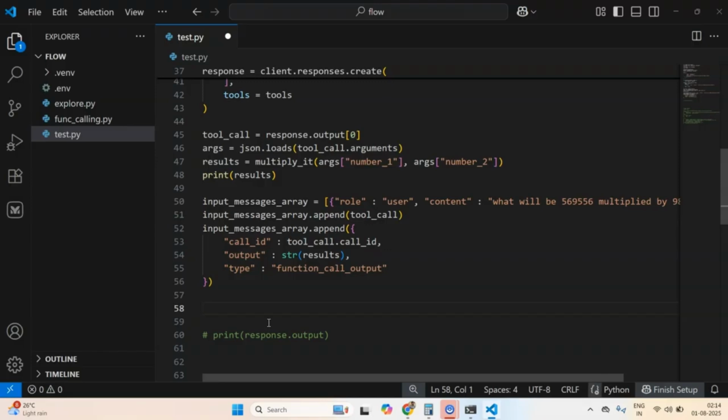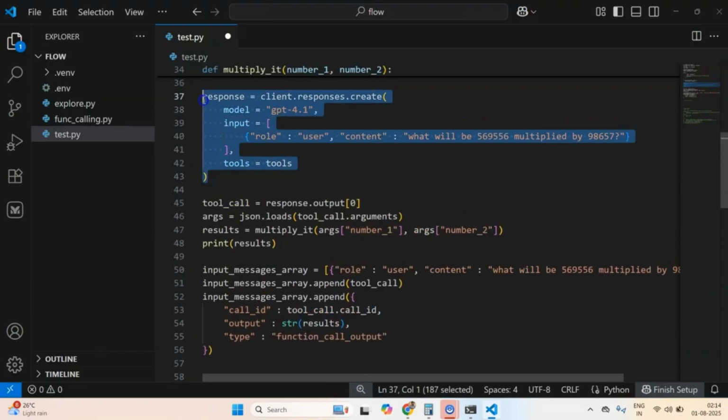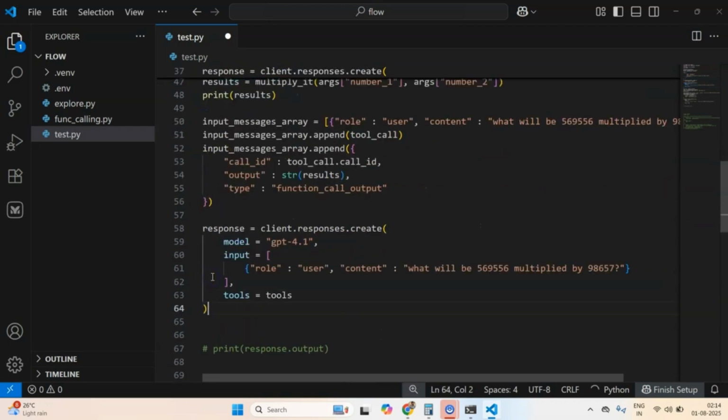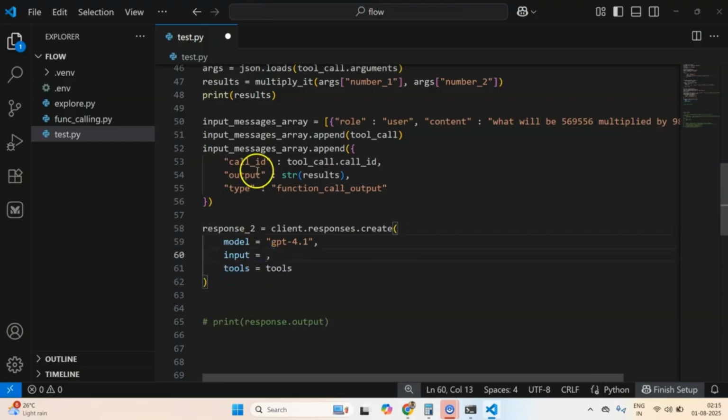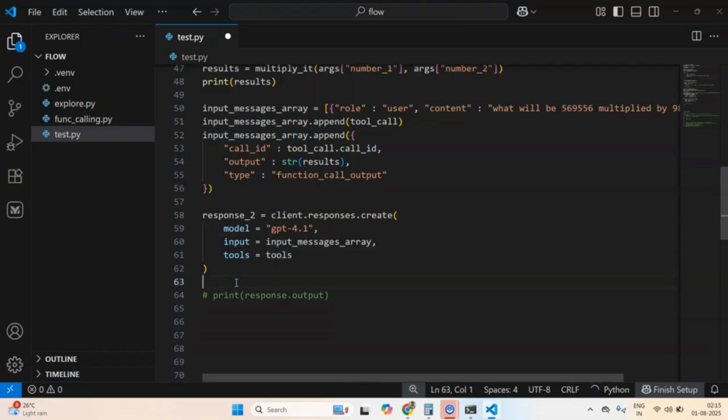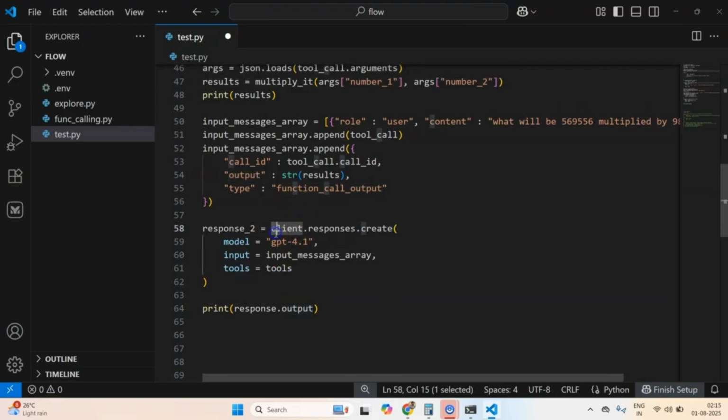And what will my OpenAI API or LLM call do? I will create a response 2, and this time in place of this input I'll just mention this input messages array, and I'll keep tools as it is. Now if I print, I should not use output here because output has already been produced, and we appended the tool call output here.